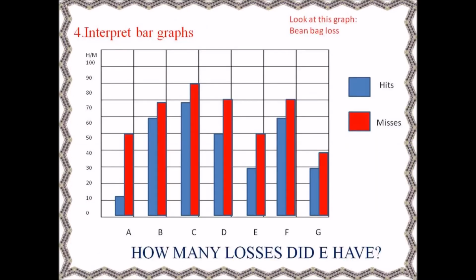Interpret bar graphs. Look at this graph. Bean bag toss. Blues are hits and reds are misses. So how many losses did E have? Red is misses. So it had 50 losses.